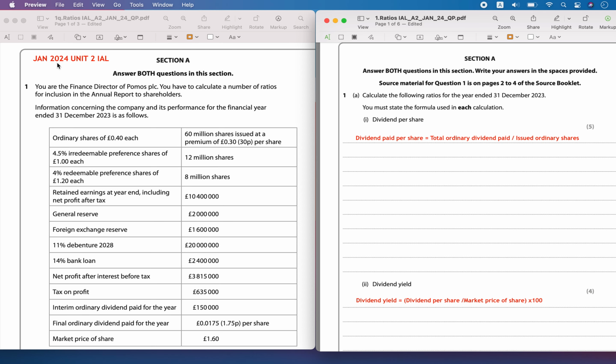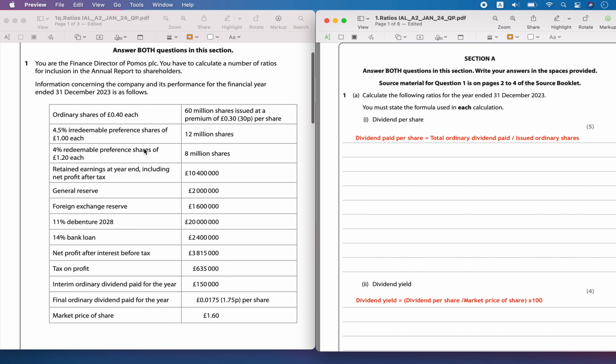Hello, today we are solving the Jan 2024 Unit 2 IAL paper. You are the Finance Director of POMOS PLC. You have to calculate a number of ratios for inclusion in the annual report to the shareholders. Information concerning the company and its performance for the financial year ended 31st December 2023 is as follows.